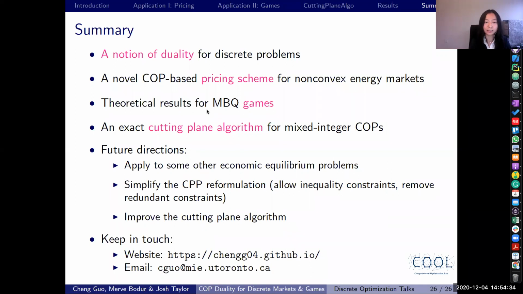CPP and COPs do have this advantage because we have a well-defined analytical form for them. But I think that's definitely an interesting idea. I'll talk to you further about it and also look into the literature. Thanks for the question.